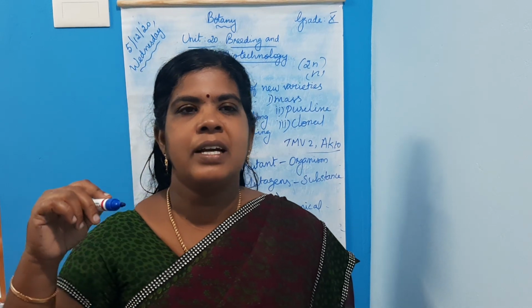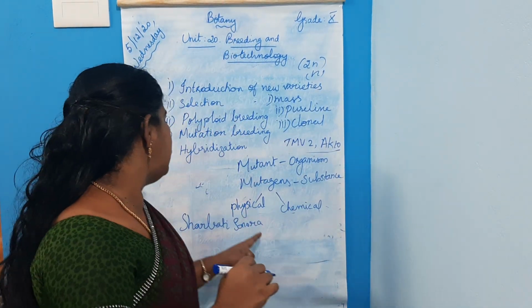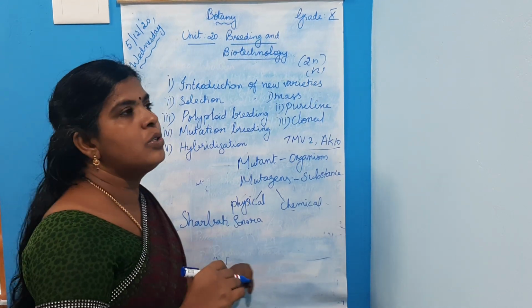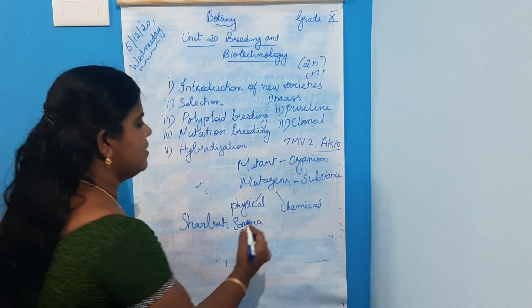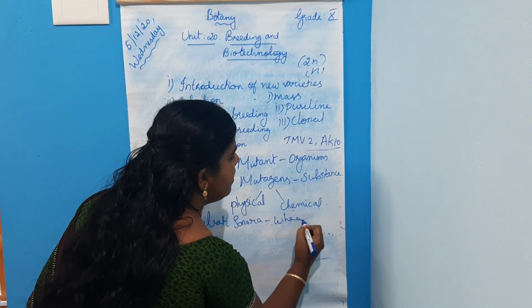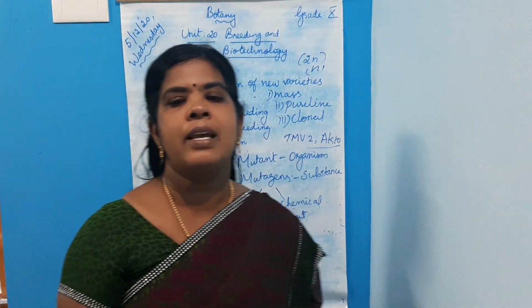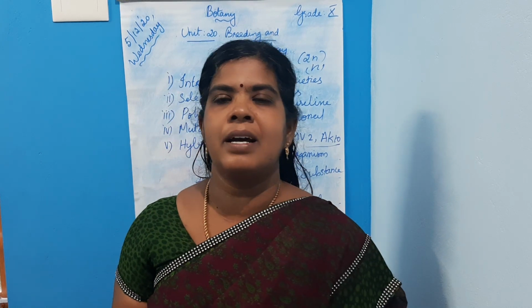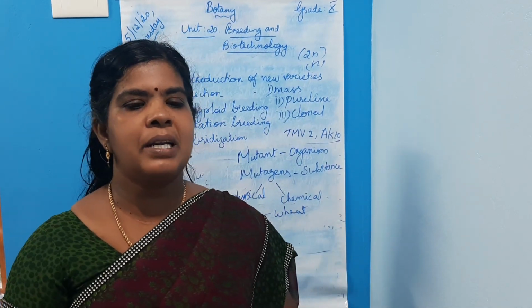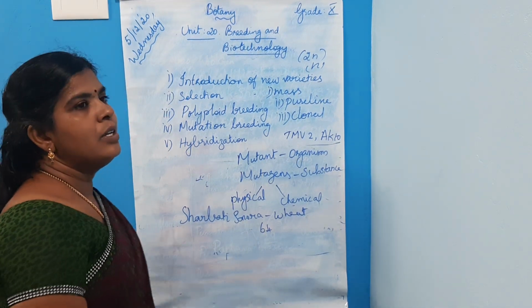By using gamma rays in Sonora 64, a new variety is produced, that is Sharbati Sonora. It's a wheat variety produced from Sonora 64 by inducing the physical mutagen, that is gamma rays.